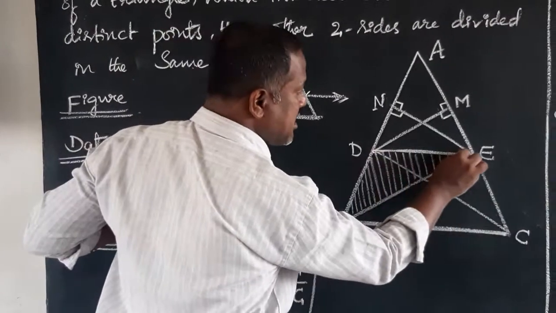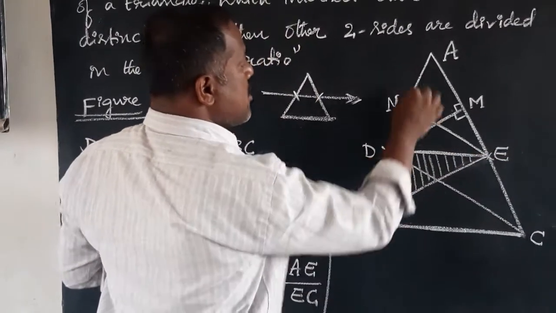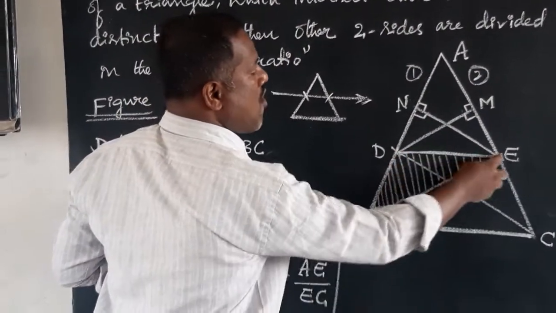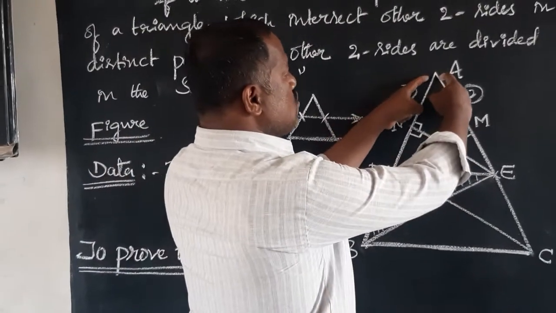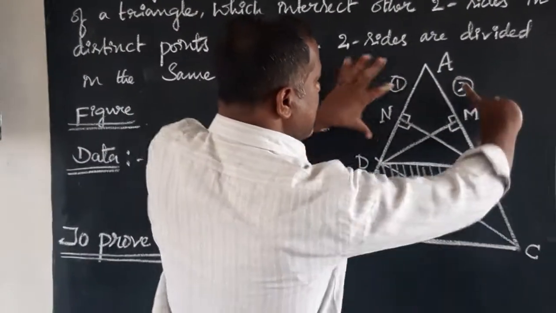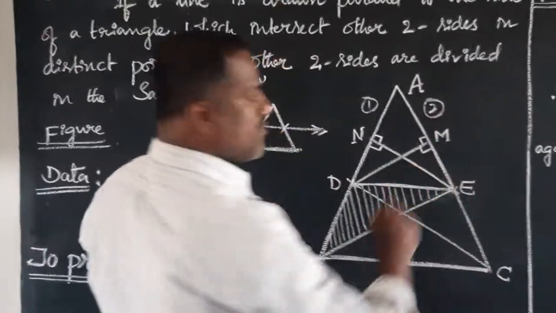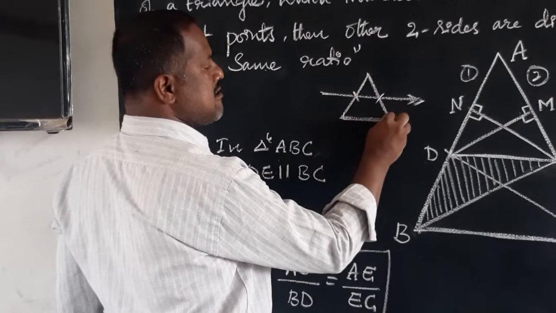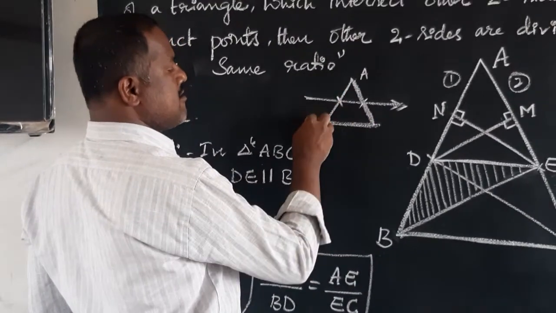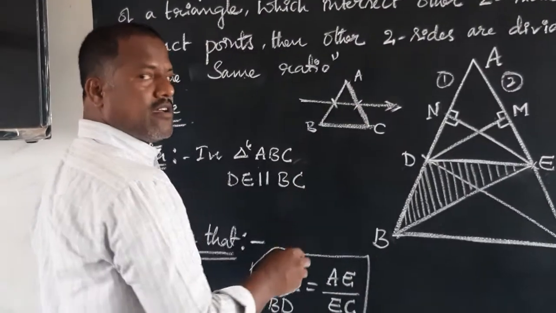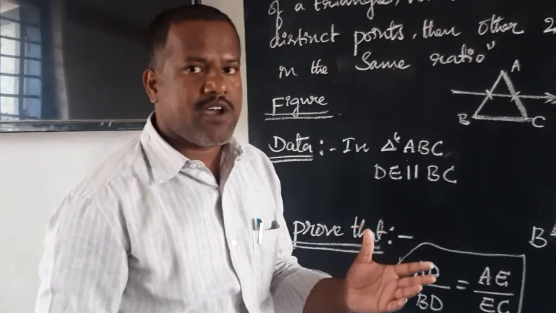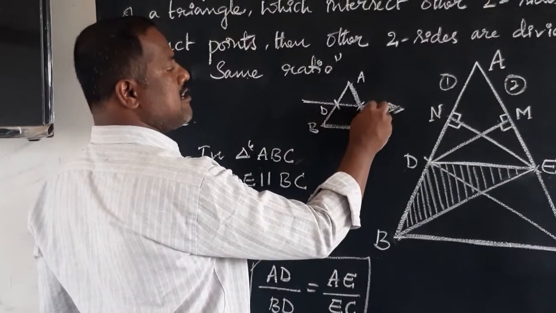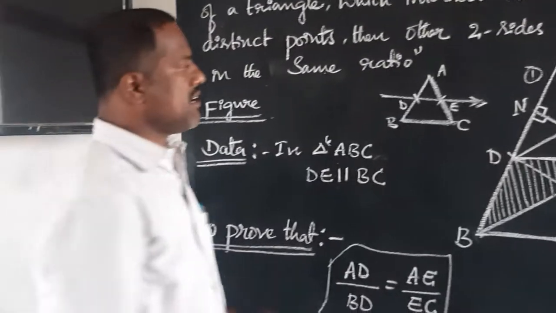This line divides the first side and second side in distinct points. Again, these two sides are divided in the same ratio. It's very simple, children. First write the triangle ABC, then D on AB and E on AC. Over, children.